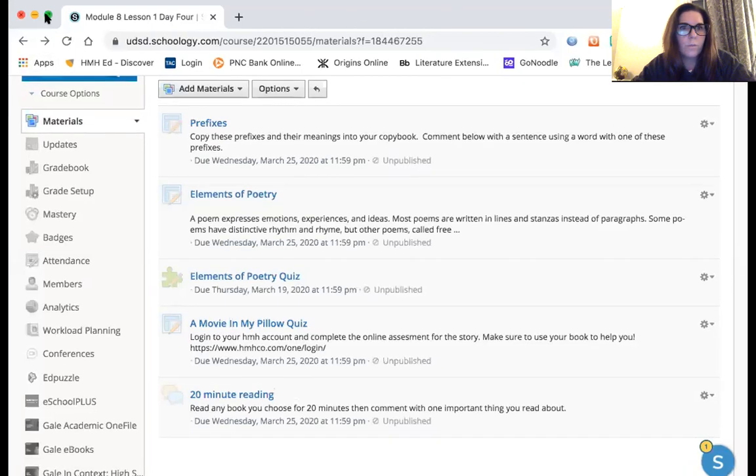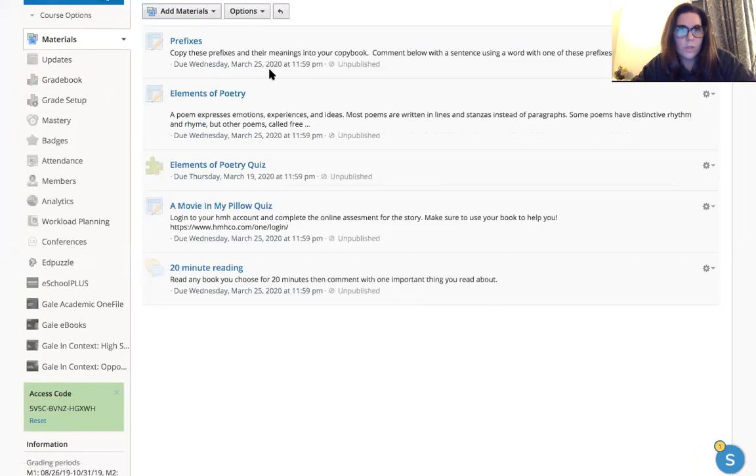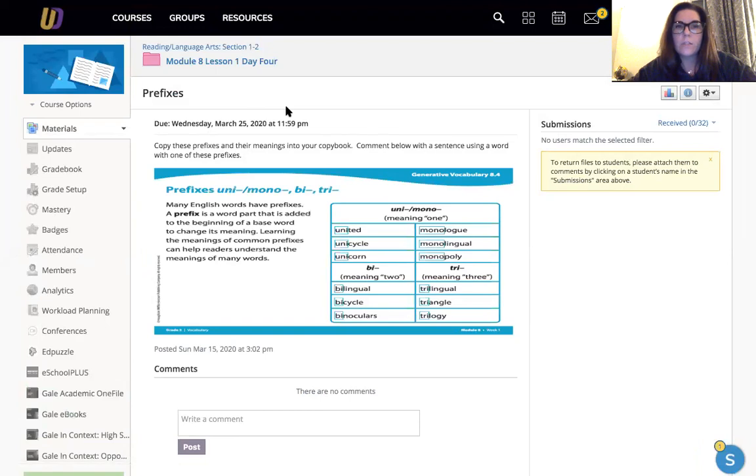Okay, so you guys have 1, 2, 3, 4, 5 things to do in ELA today. The first one are prefixes. So just like we do during the regular school day, we have some prefixes that we want you to focus on. And if you have your copybook home where you write down your prefixes and your root words, you can add these to the list. If you don't, that's okay too. You can just read over the chart.